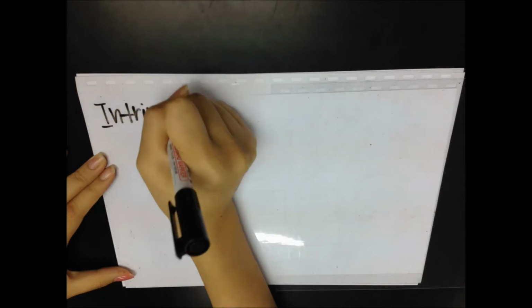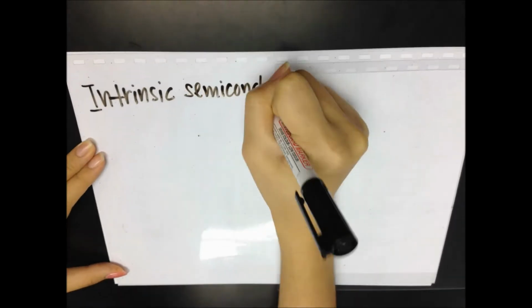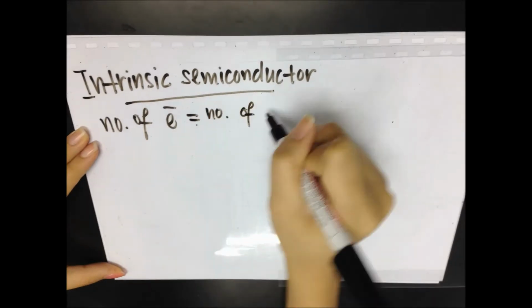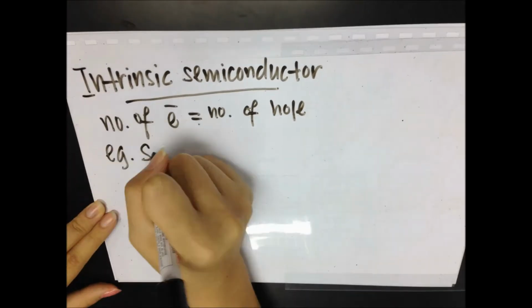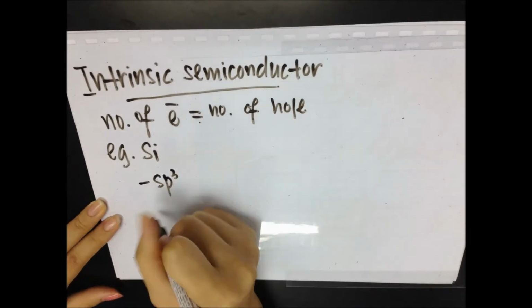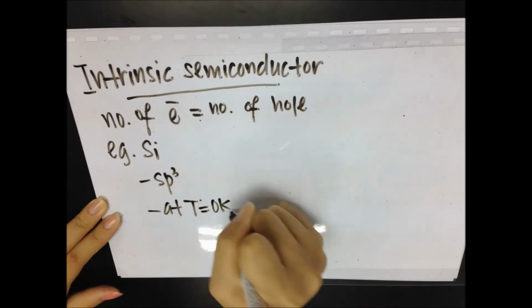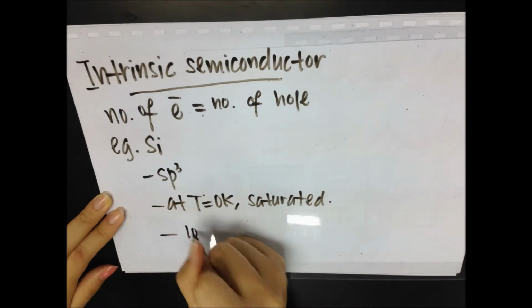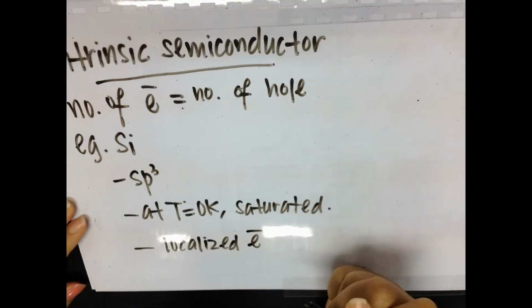So, let's look at the intrinsic semiconductor. An intrinsic semiconductor material is chemically very pure and possesses poor conductivity. It has equal numbers of negative carriers, which are known as electrons, and positive carriers, which are known as holes. An example of an intrinsic semiconductor is silicon.